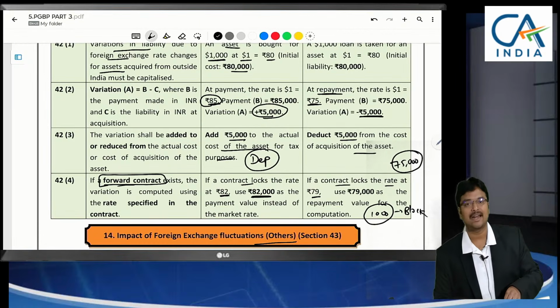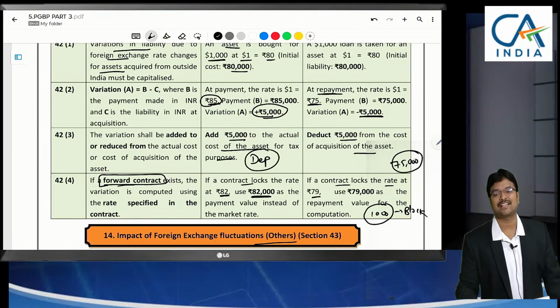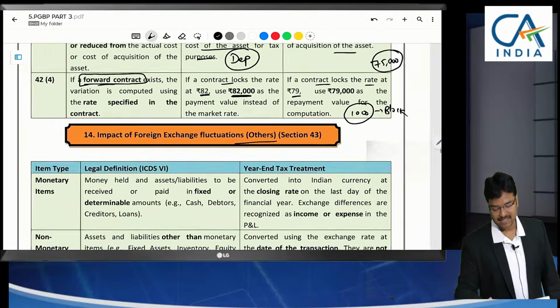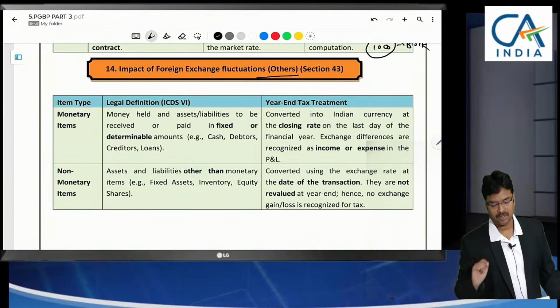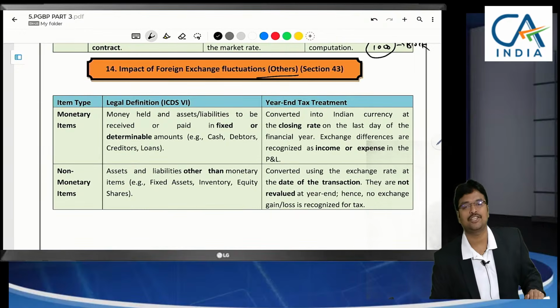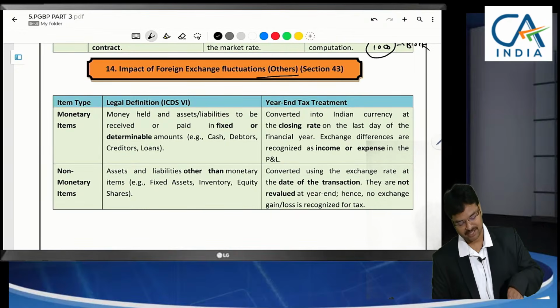Sir, in forward contract, if there is a loss, that is a separate aspect, which we will discuss in speculation business. Most probably in the next session only we will cover speculation business.